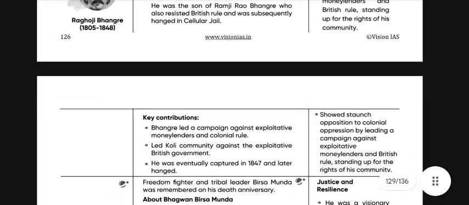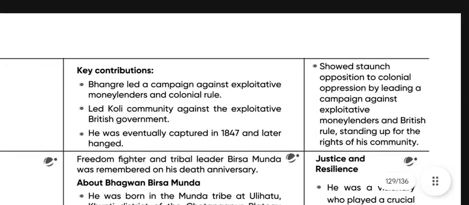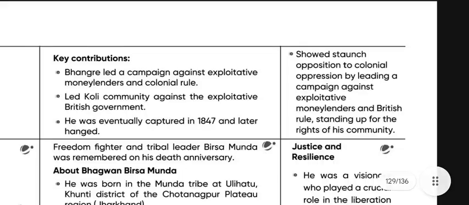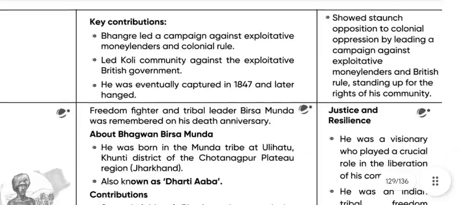Next, we have the key contributions. Bhagre led a campaign against exploitative moneylenders and the colonial government, leading the Koli community against the exploitative British government. He was eventually captured in 1847 and later hanged. He showed strong opposition to colonial oppression by leading a campaign against the exploitative moneylenders and British rule, standing up for the rights of the community.